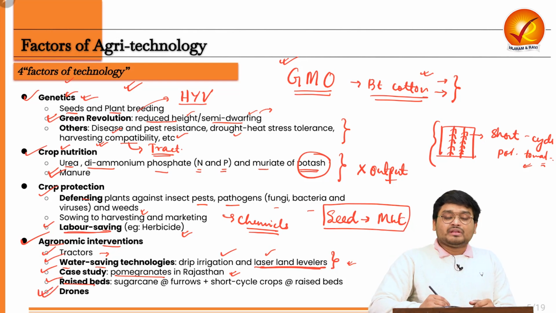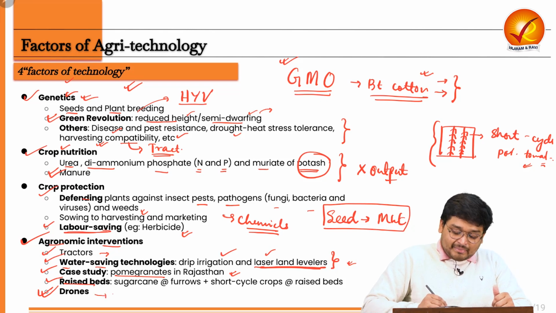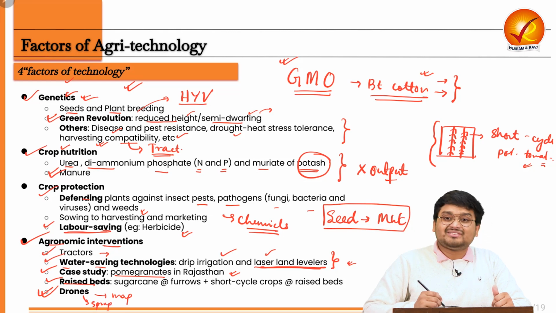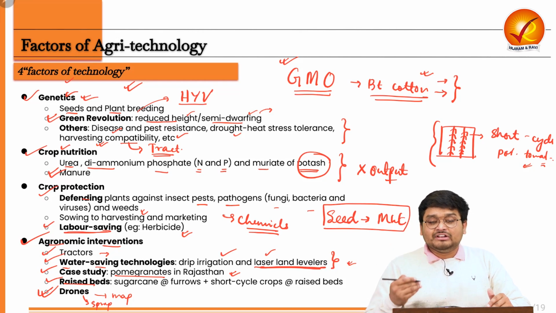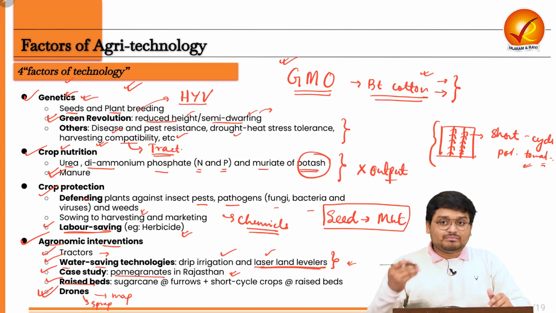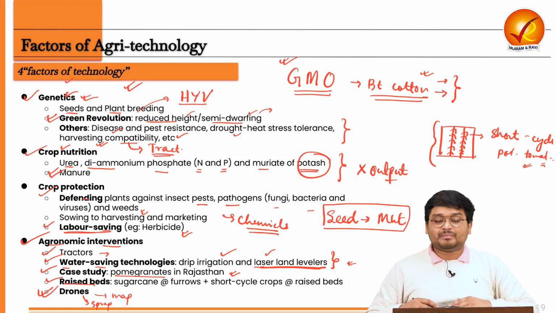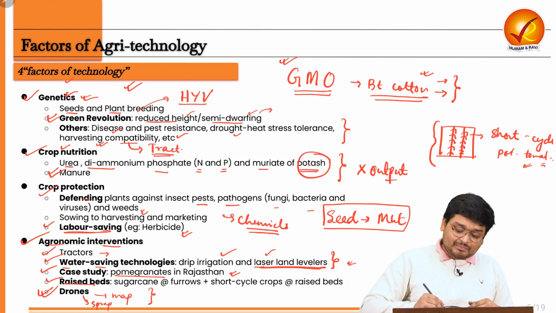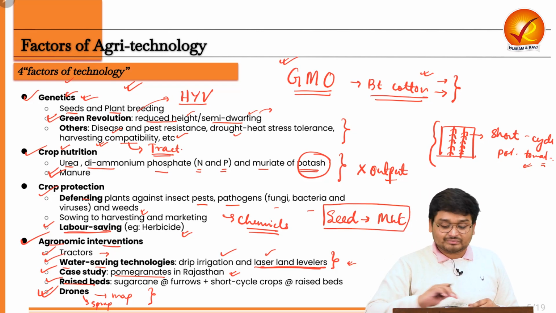And finally, there is this new advent of technology known as drones, which can map your land, and spray fertilizers, pesticides and even water for irrigation. This can also use GPS technologies to track and monitor the growth of plants. It can also give you advice on which crop to grow on a particular piece of land. So drone application is right now being witnessed in the Indian agricultural scene.